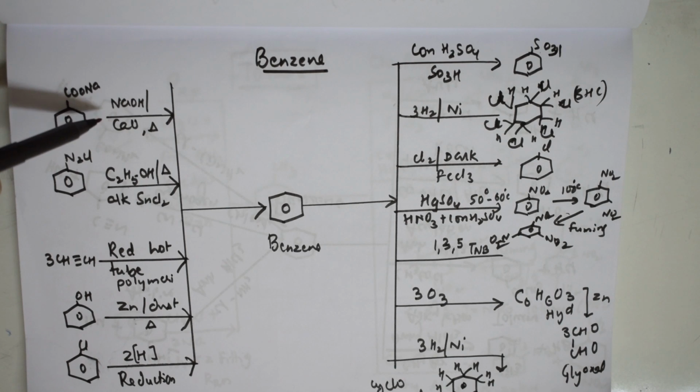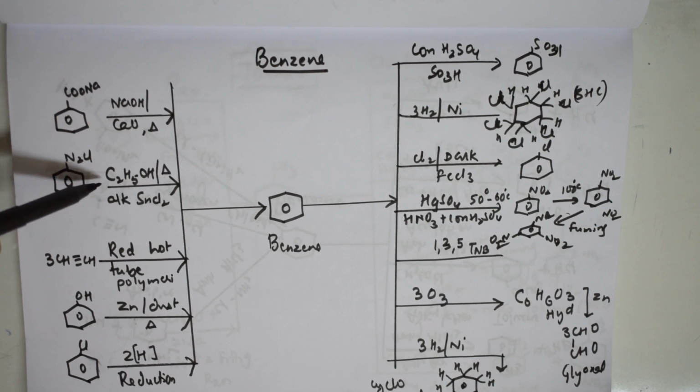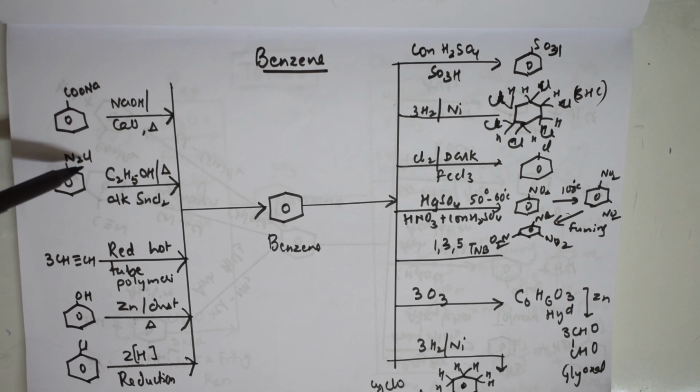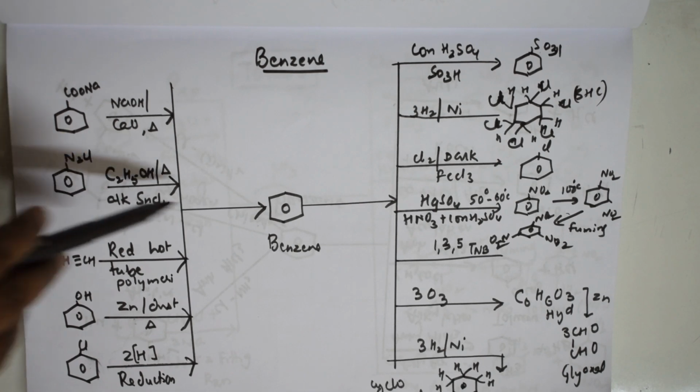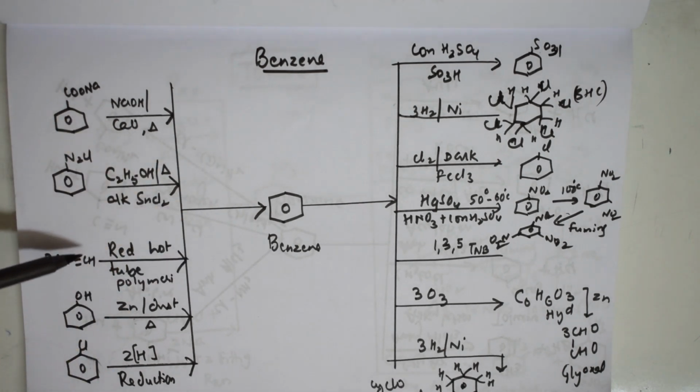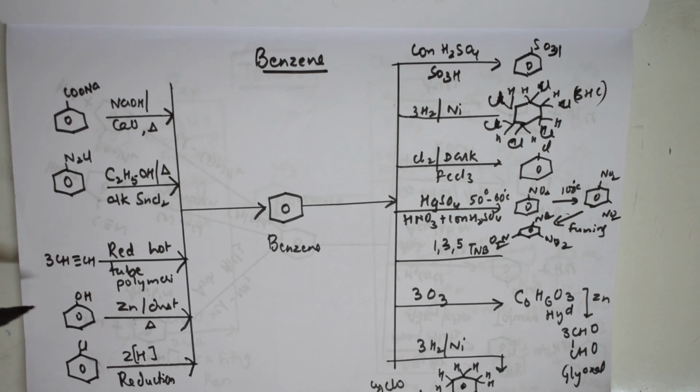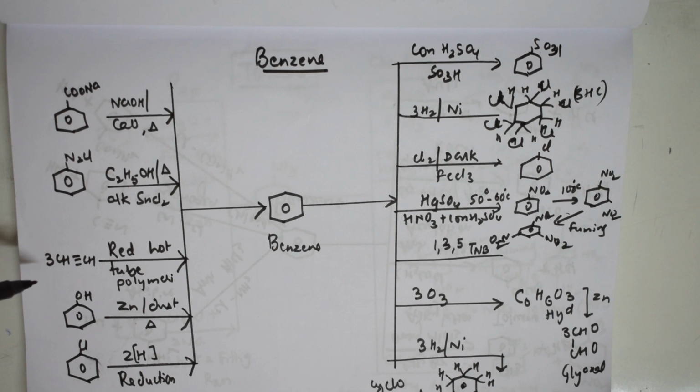This is your sodamide. Then I can also use ethanol as a solvent and reducing agent where nitrogen gas comes out, HCl also comes out and benzene is prepared. Then I can also use a polymerization reaction, this is your grade 11th reaction. So three alkyne groups undergo polymerization, finally forming a closed ring, benzene.